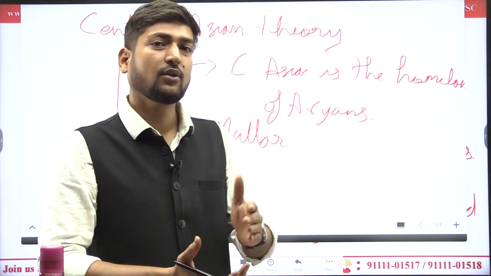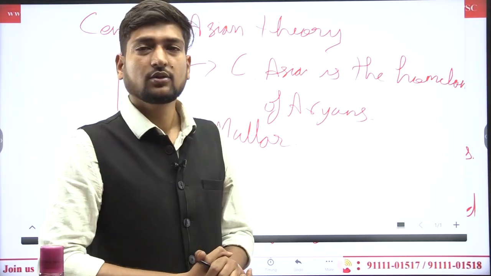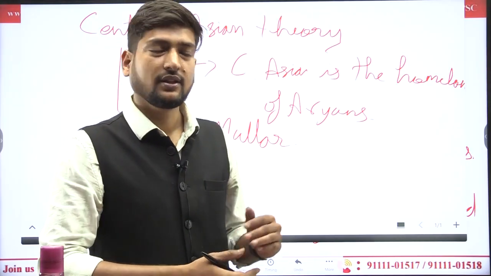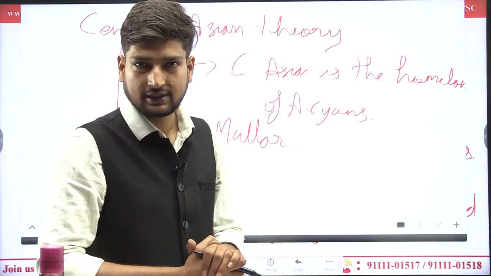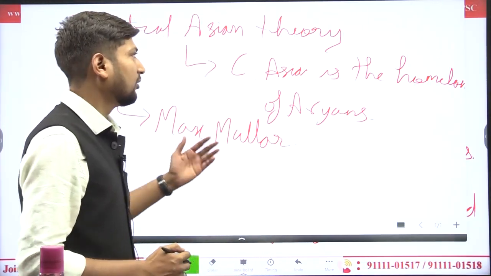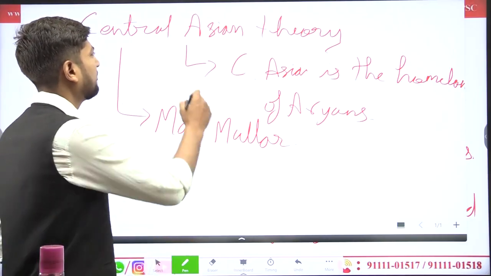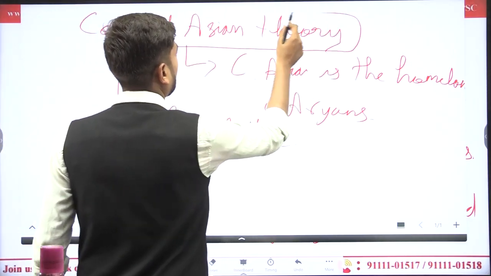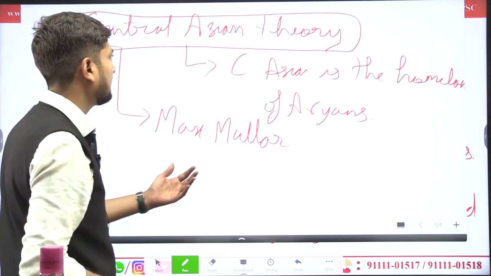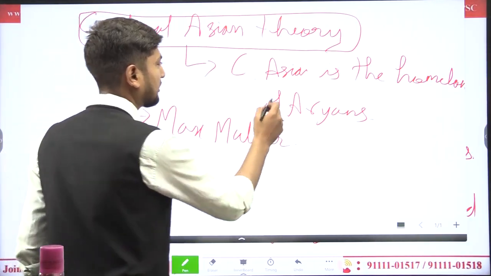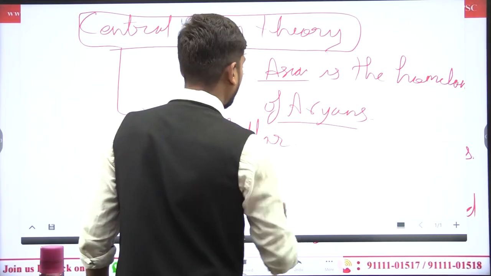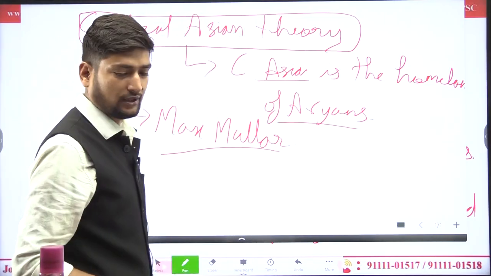So you can write this type of theory. If you include this theory in your mains answer, it will enrich your marks. There could also be a question in a 2-marker where they directly ask about the Central Asian theory. So what do you have to write? It was considered the homeland of Aryans, and it was given by Max Muller.